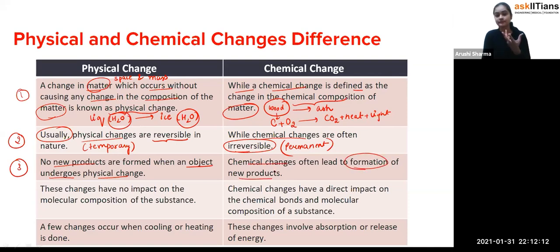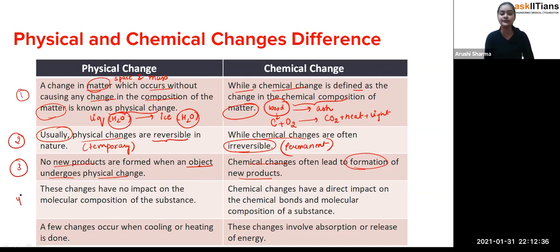Like when wood is burning, it is going to produce ash. For example, we have taken the chapati: when flour is there, the flour is going to produce chapati. So that's how you can see some new substance is going to be formed. So physical change, no new substance, whereas in chemical change there is a new substance. That is the difference between these two.